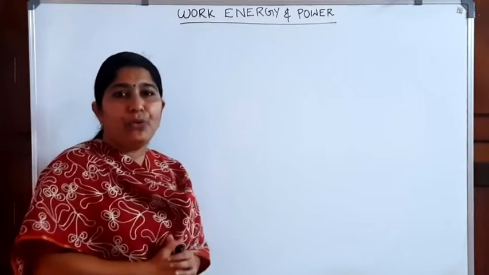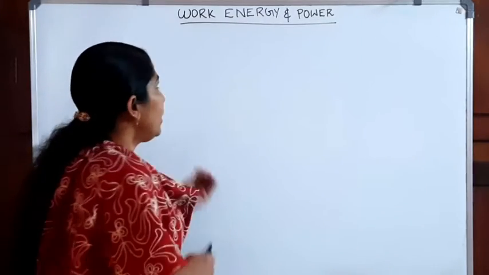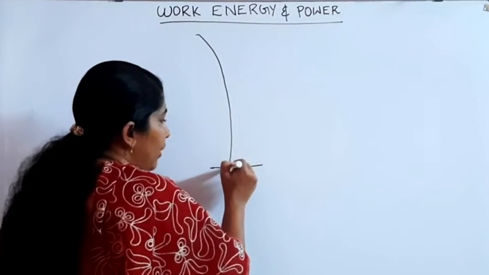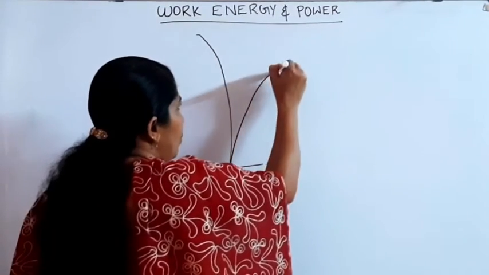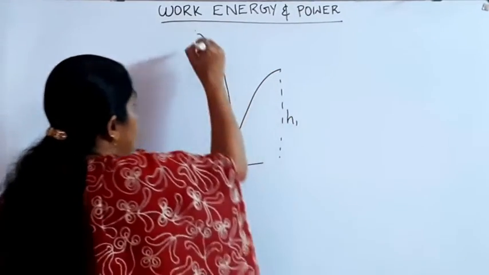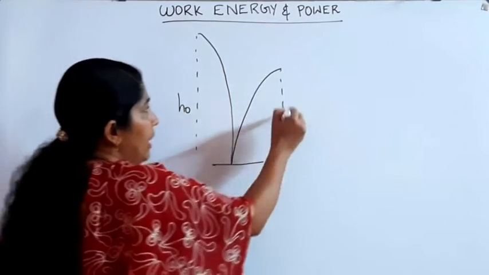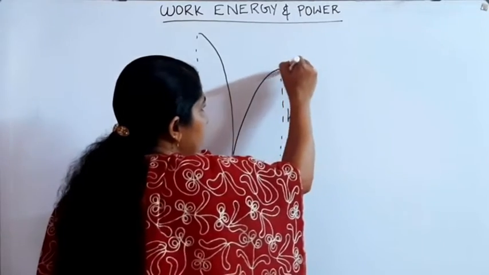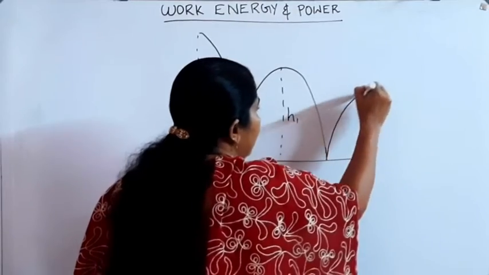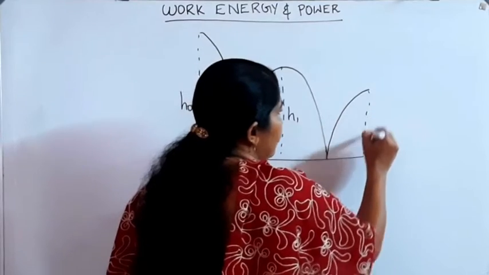Now we want to find out the height of the body after nth rebound. For this we can consider a ball which strikes on a floor and rebounds to a height h1. Initial height is h0. After first rebound, height h1. Again the ball strikes the floor and rebounds, and that height is written as h2.